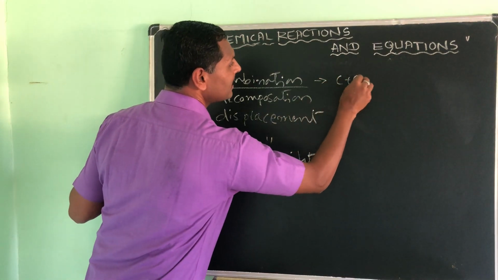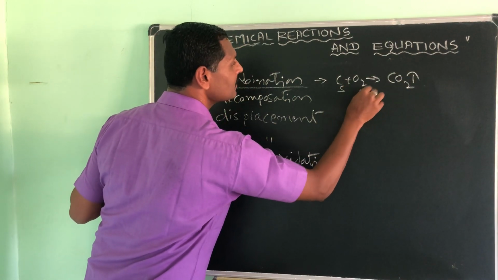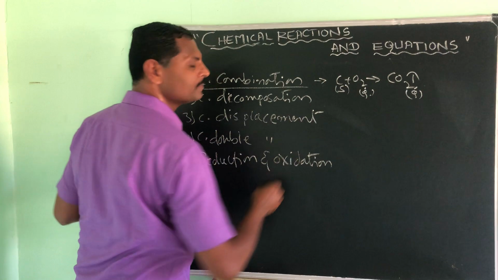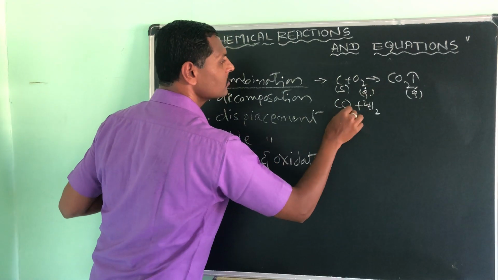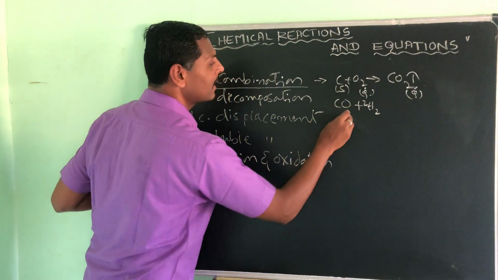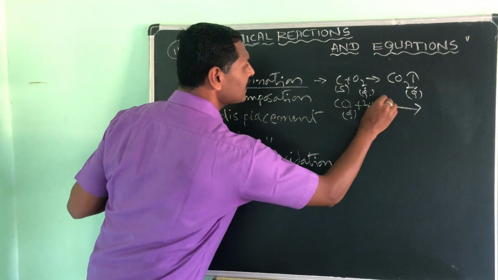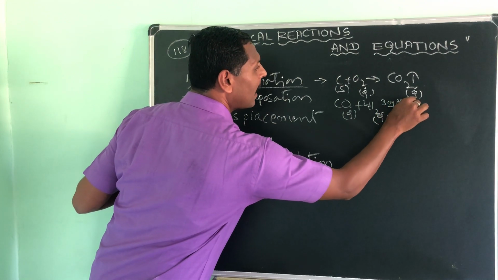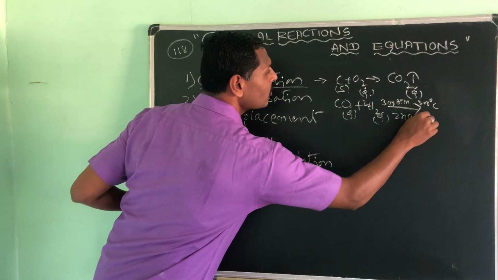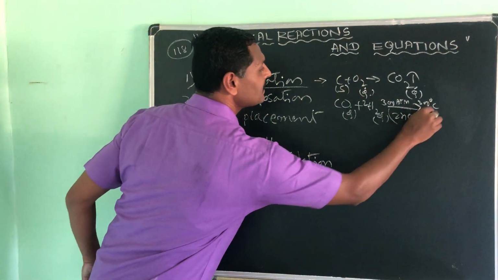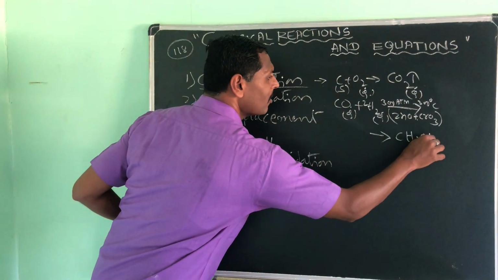Suppose carbon, when it reacts with oxygen, gives carbon dioxide. So I will take solid plus gas gives gas. Okay. See here, carbon monoxide, when it reacts with hydrogen gas, both are in gaseous form. These two will be compressed at 300 atmospheric pressure and given 300 degrees centigrade in the presence of zinc oxide and chromium oxide as a catalyst. You will get the product, I will write here, methanol or methyl alcohol.